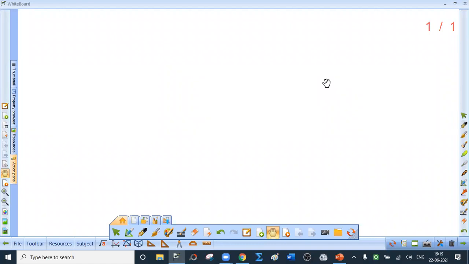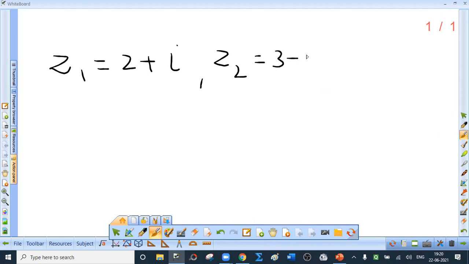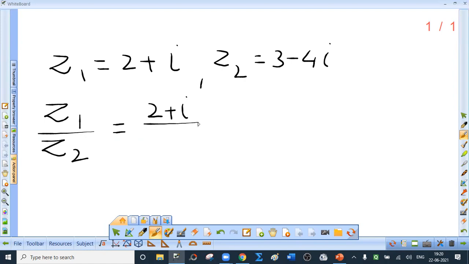Last but not the least, division of complex numbers. Now in this case also, instead of considering a plus ib and c plus id, I will consider a particular case so that it is understood easily. So let us consider z1 as 2 plus i and z2 as 3 minus 4i. And if we are asked to divide z1 by z2, is this division valid or allowed? Yes, because z2 is not equal to 0. It is not a zero complex number.